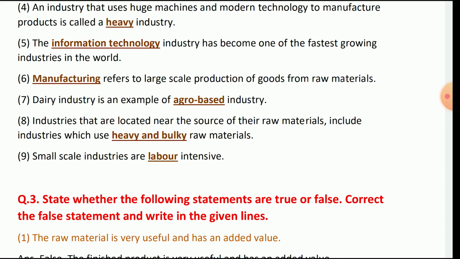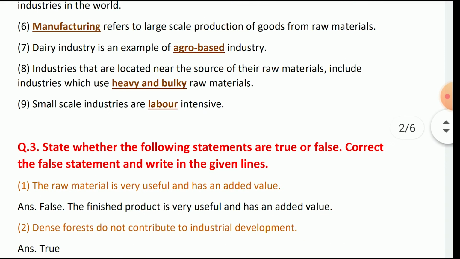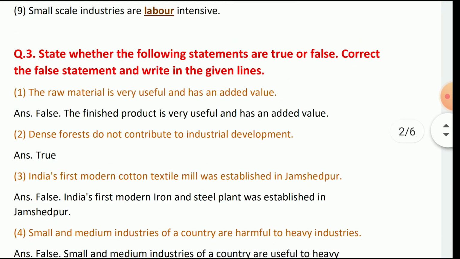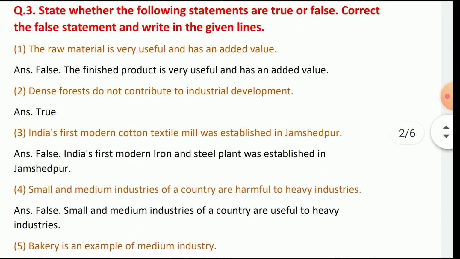Manufacturing refers to large scale production of goods from raw material. Dairy industry is an example of cargo based industries. Industries that are located near the source of the raw material include the industries which use heavy and bulky raw materials. Small scale industries are labor intensive.